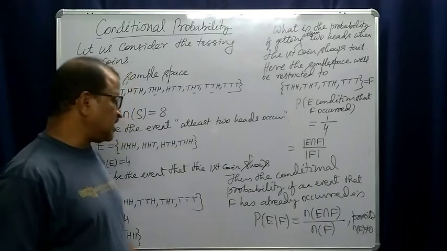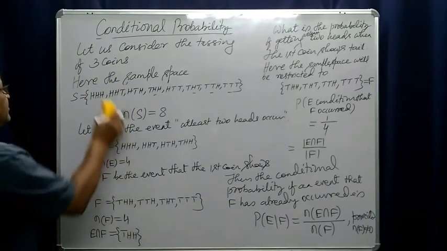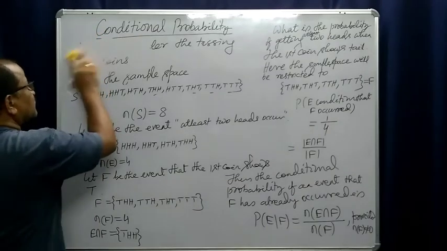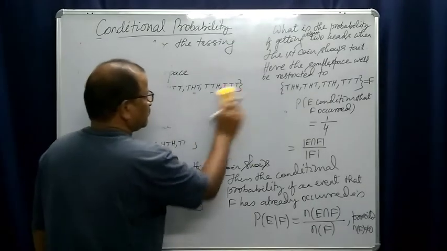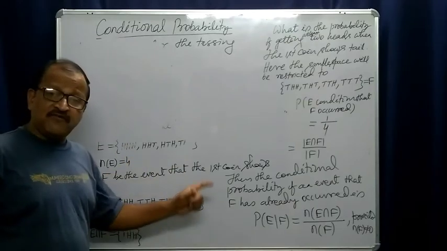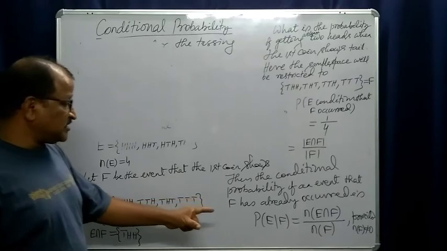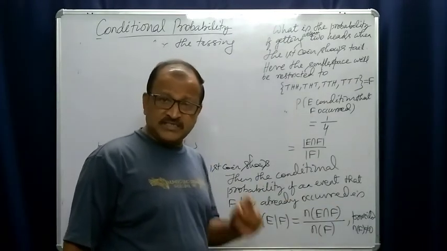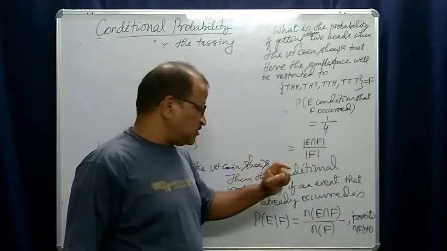So we can write conditional probability directly now. F has already occurred. In that case, the number of cases favorable to E is E intersection F, the outcomes which are present in F. Right?